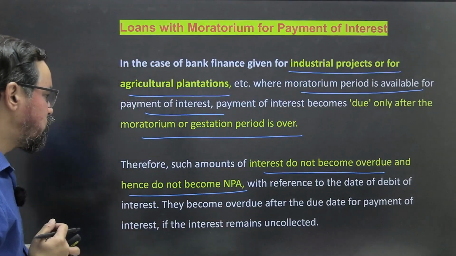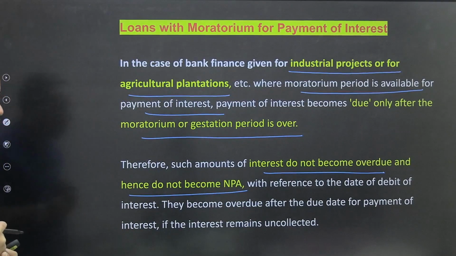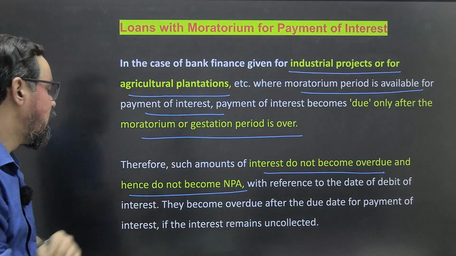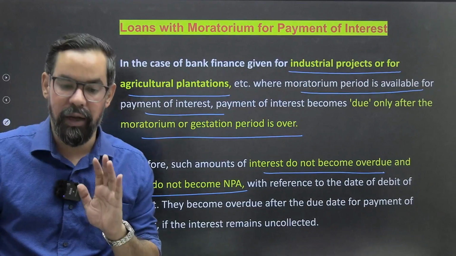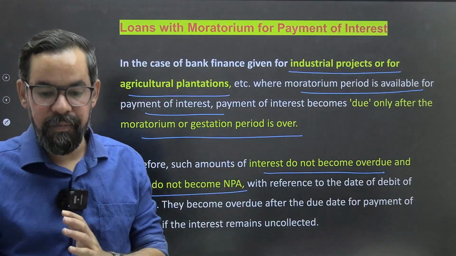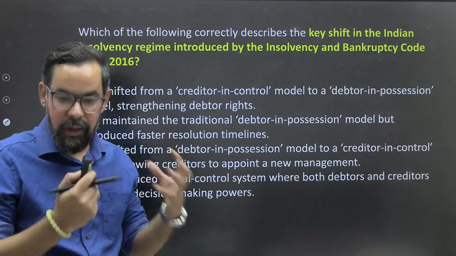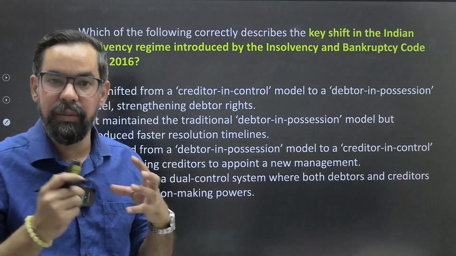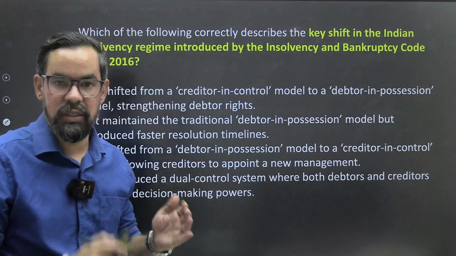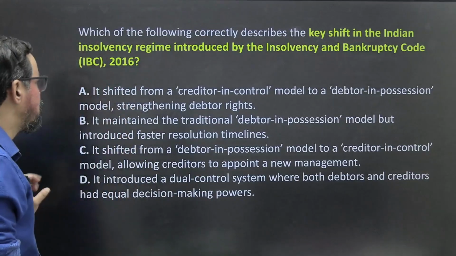They become overdue after the due date for payment of interest if the interest remains uncollected, right? So this was our last discussion in part one. Now the other important subtopic of this unit we are going to discuss again with the help of MCQs and application based questions.